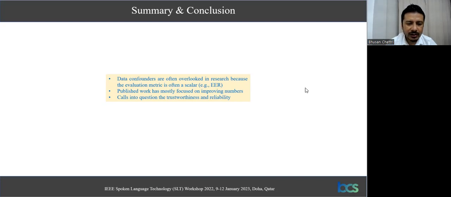So this is quite a trend that we are aware of. But this kind of result often calls into question the trustworthiness and reliability of the systems, because these models have been highly influenced by the artifacts that we have shown in the previous slides.